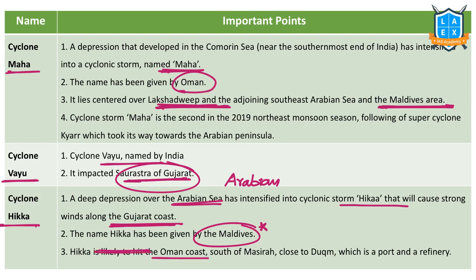Hikka has impacted the coast of Oman and it is near to the port Dukum. Why is this port important? Why have I mentioned it specifically? Dukum port, India has access to this. That's why this is important. See, this can be a question.